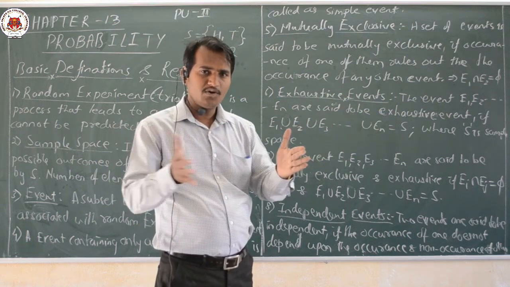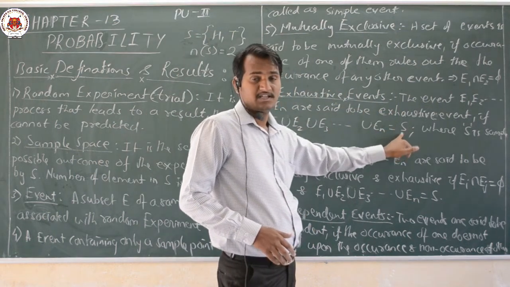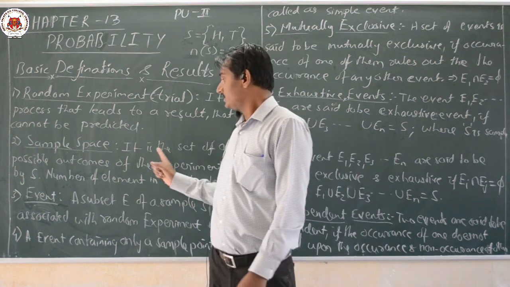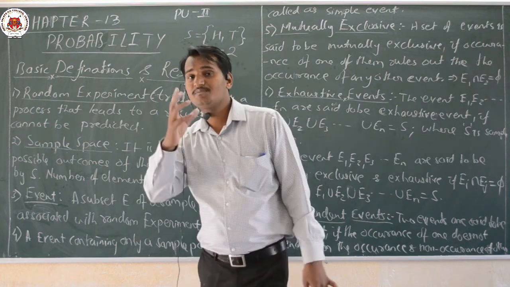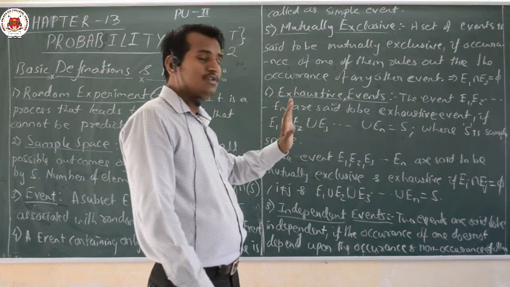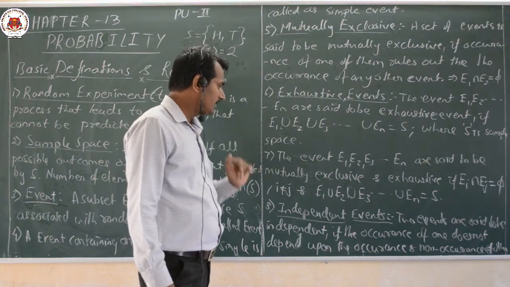If the union of all these is equal to the sample space, that is nothing but our sample space. The sample space is the set of all possible outcomes of a random experiment. How many possible outcomes there are is what it means here. That is nothing but our exhaustive events. Various outcomes make up a sample space here.